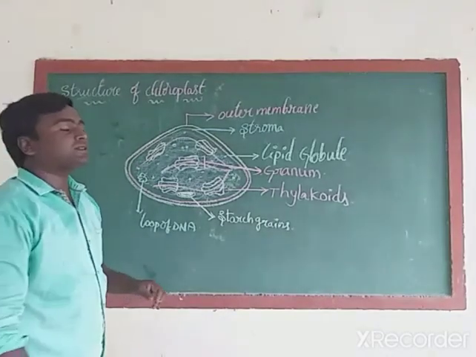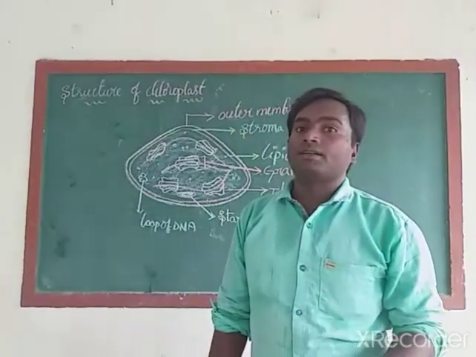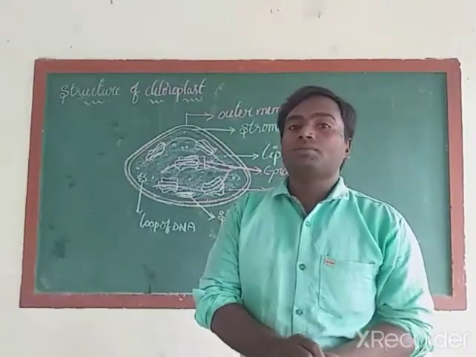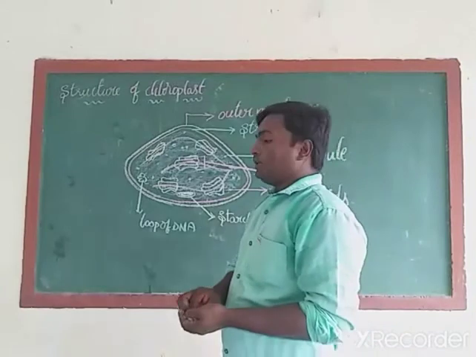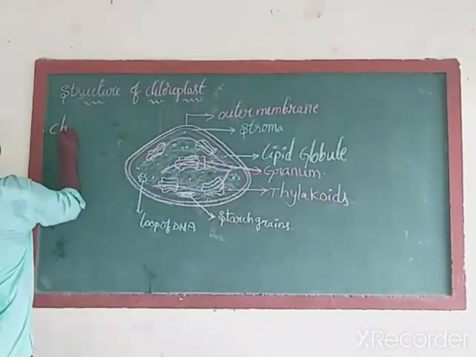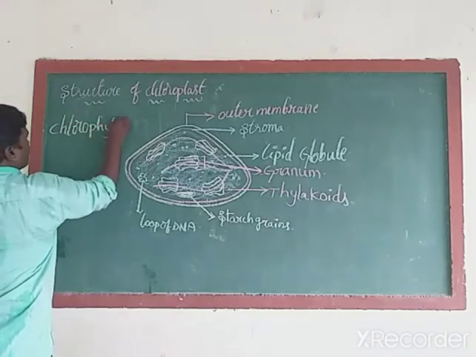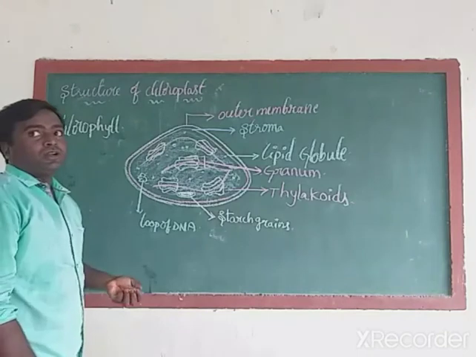What is the use of this chloroplast? Chloroplast is useful to give color. Which color? Green color to the plant leaves. In order to give green color to the plant leaves, chloroplast contains a pigment. That pigment is called chlorophyll.